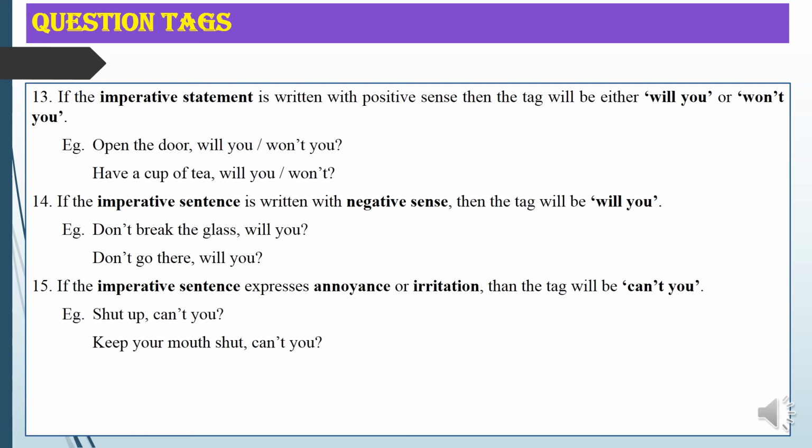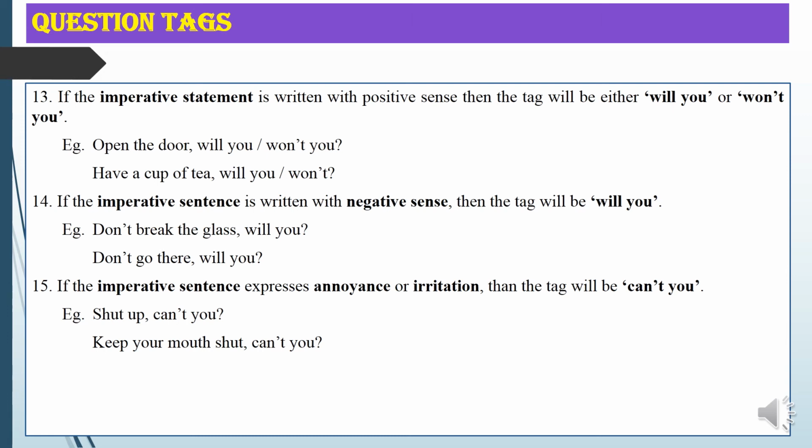Then the last point is that if the imperative sentence expresses annoyance or irritation, then the tag will be can't you. Remember this. If the imperative sentence expresses annoyance or irritation, then the tag will be can't you. For example, shut up. Here it will not become won't you or will you. It will become can't you. Or, keep your mouth shut. And again here the tag will be can't you.